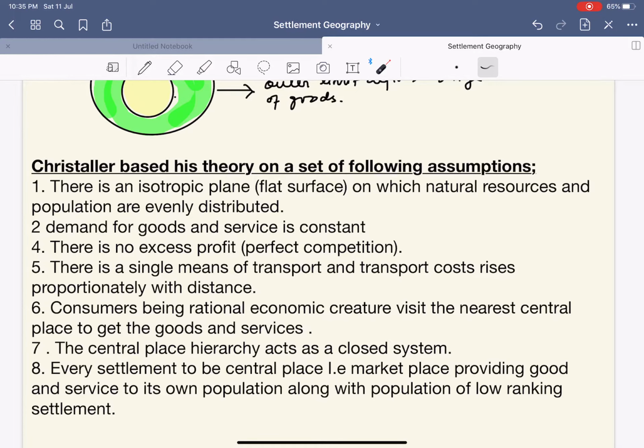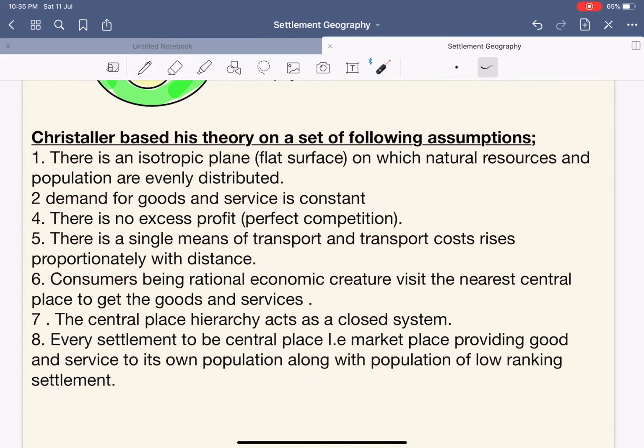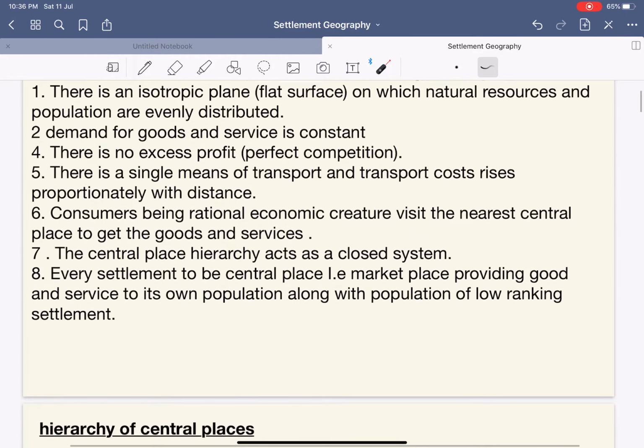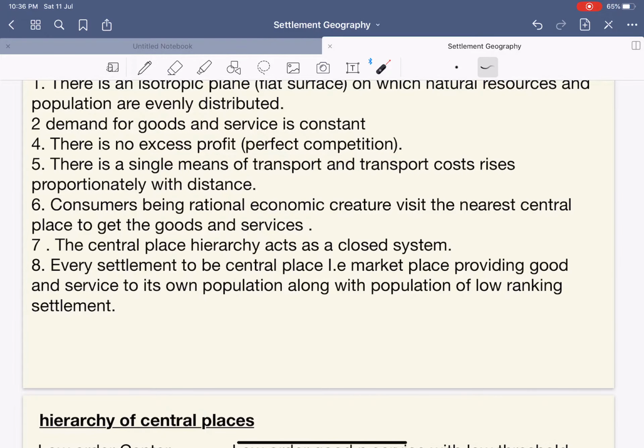So for Christaller to describe his model, he took certain assumptions. These assumptions are nothing but to simplify the model, to make it very simple for people to understand. So first of all, he says that there is an isotropic plane. What is an isotropic plane? None but a flat surface. He says that our settlement is nothing but a flat surface. There are no mountains, no plateaus, etc. Demand for goods and services is constant. Simple. There is no excess profit, perfect competition. There is no single means of transport, and transport cost rises proportionally with the distance.